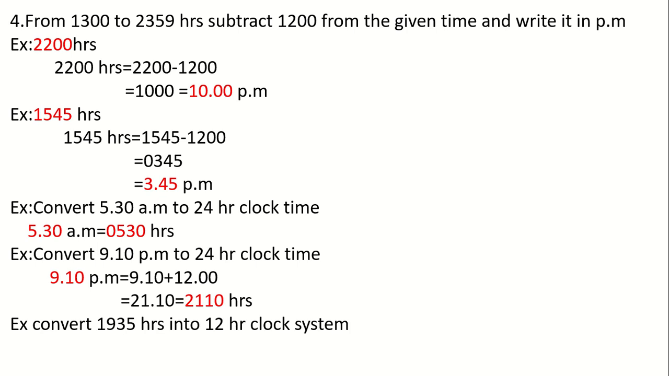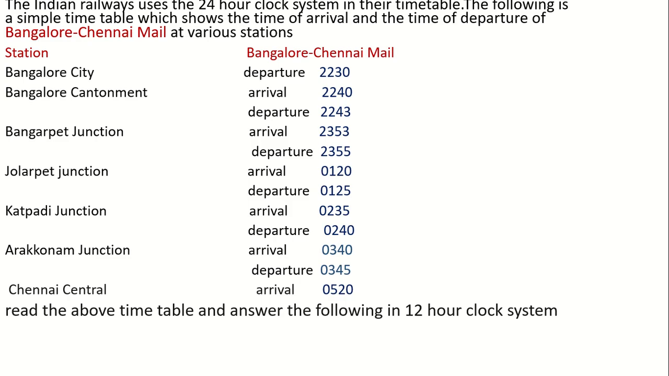Now, we will convert 1935 hours into 12 o'clock system. How to convert? We will subtract 1200 hours from this. You will get 735. Then the time in 12 o'clock time will be 7:35 PM.